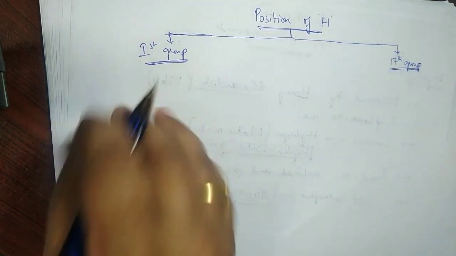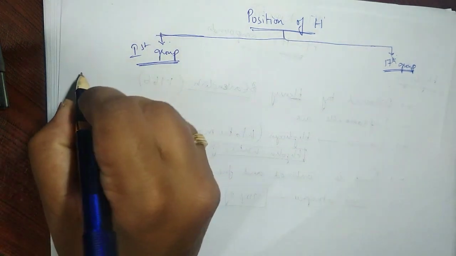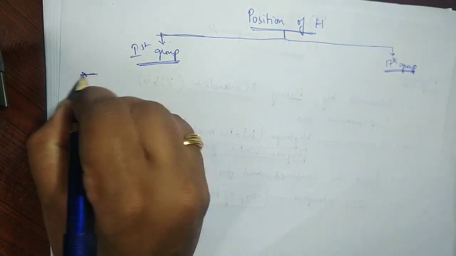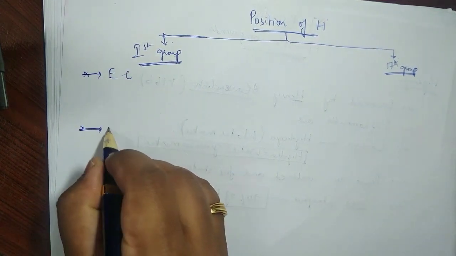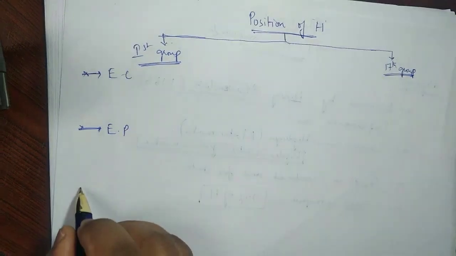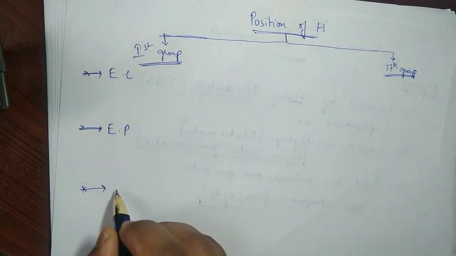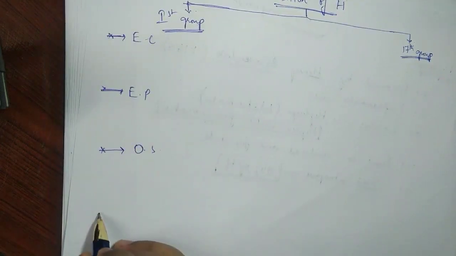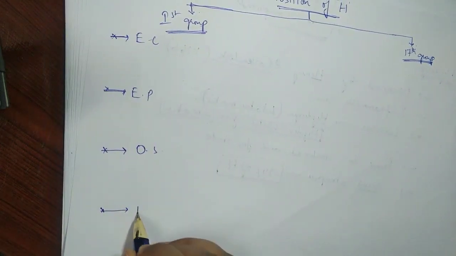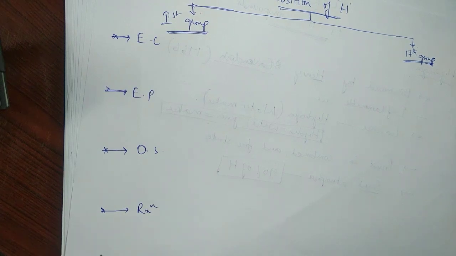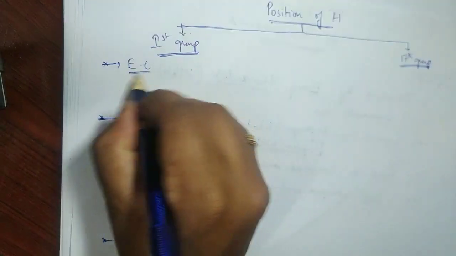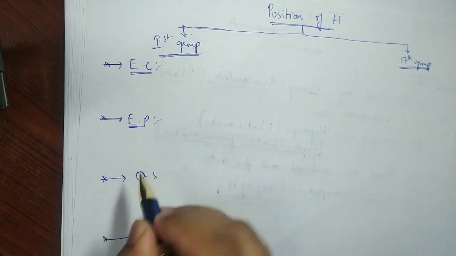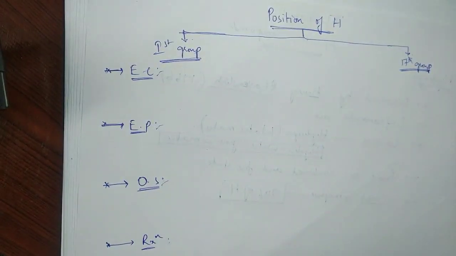Okay, what are all the properties that really matches with the first group? Let's see that. So I'll put it like this. The first point is about EC. The second point is about, let's say, EP. What is EC, EP? I think you might be guessing. You can guess the words. RxN. And lastly, I'll classify it like this as RA. By this time, I hope most of you, 70% might have guessed what could be the words I'm going to discuss.